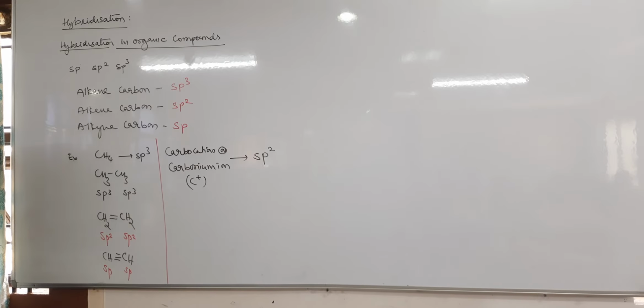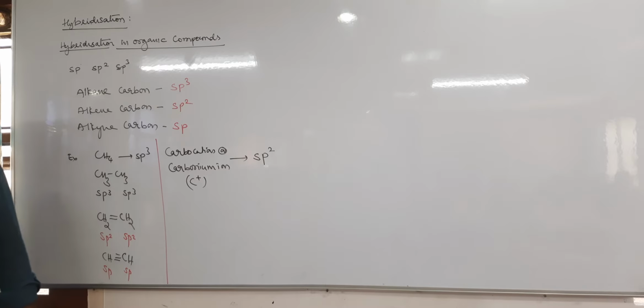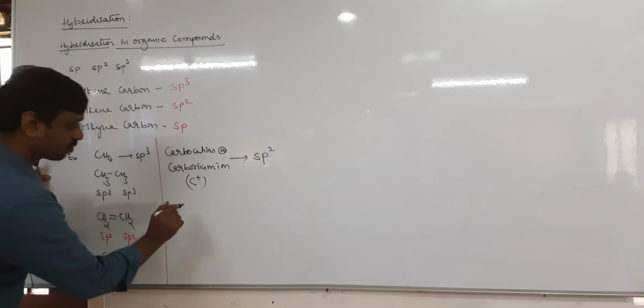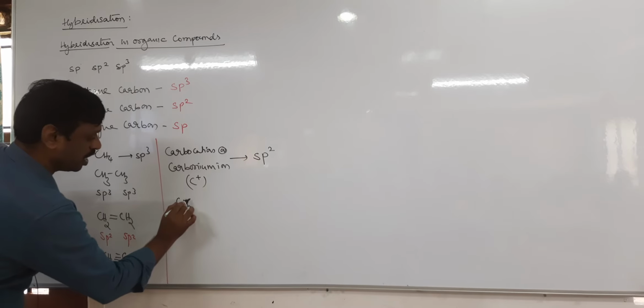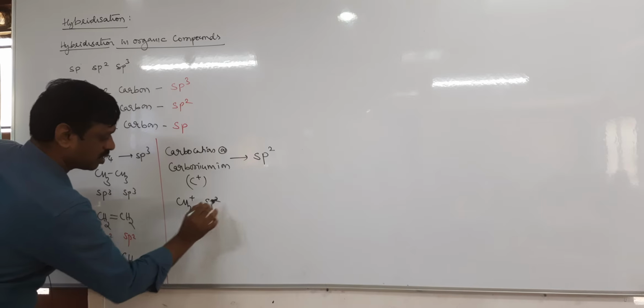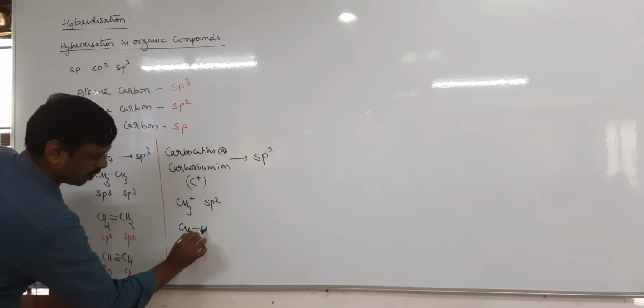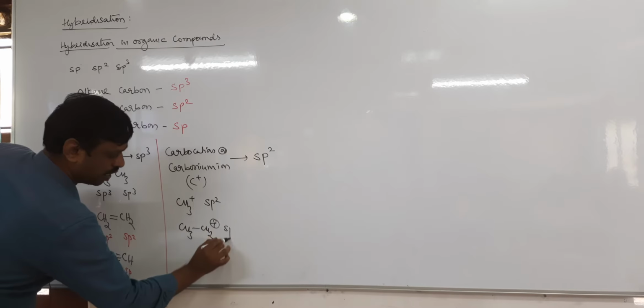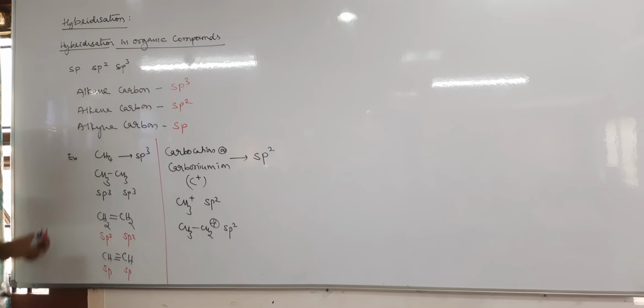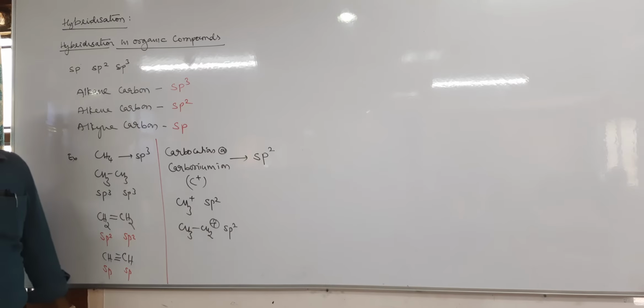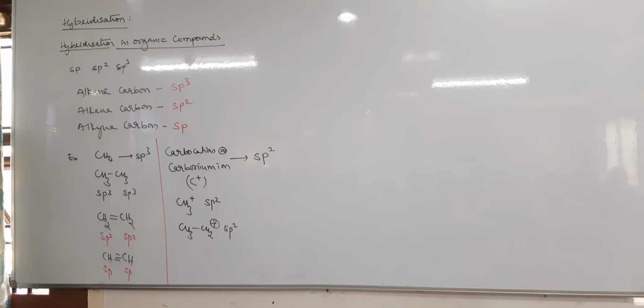When the carbon carries a positive charge, sp2. For example, CH3 plus is sp2, or CH3CH2 plus is also sp2.